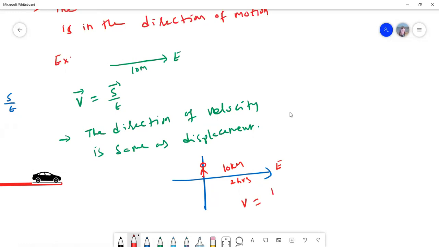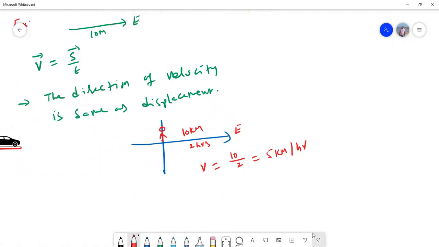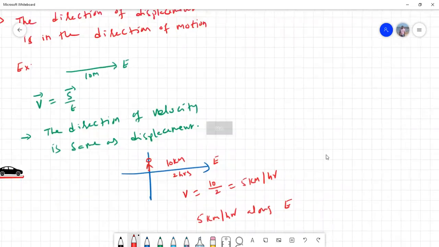Displacement is 10, time is 2, so it is 5 kilometers per hour. 5 kilometers per hour is the magnitude of velocity. What is the direction of velocity? Along east. So we can write 5 kilometers per hour along east. Whatever may be the direction of displacement, velocity also will have the same direction.